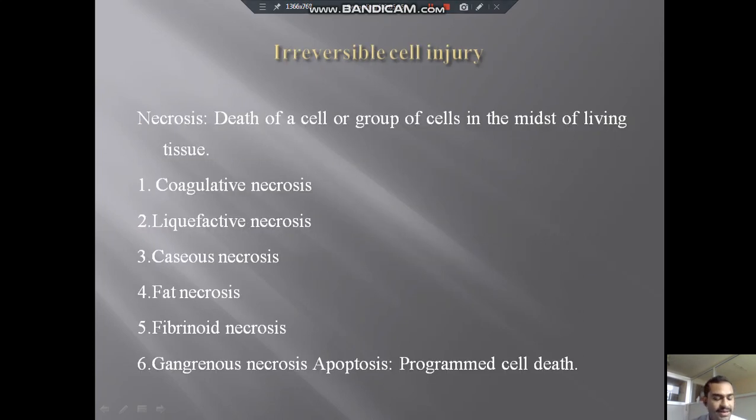Now next is irreversible cell injury, mainly necrosis, the death of a cell or a group of cells in the midst of living tissue.